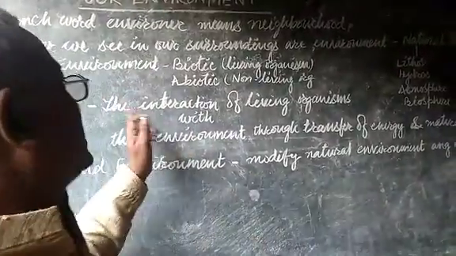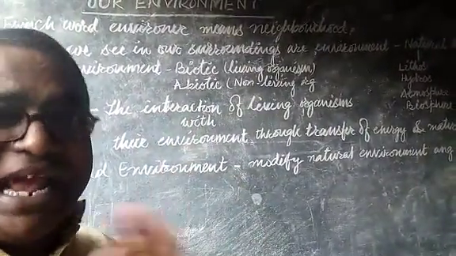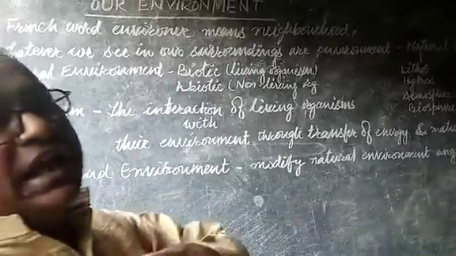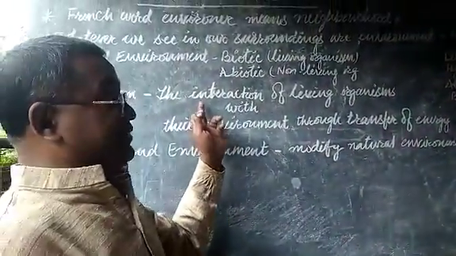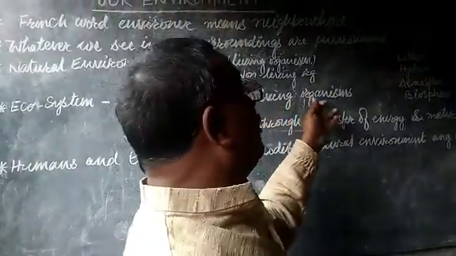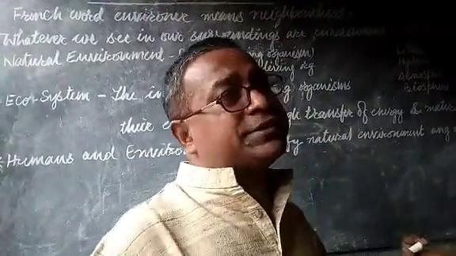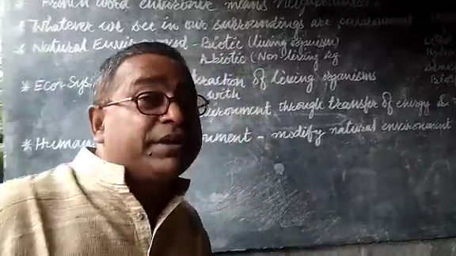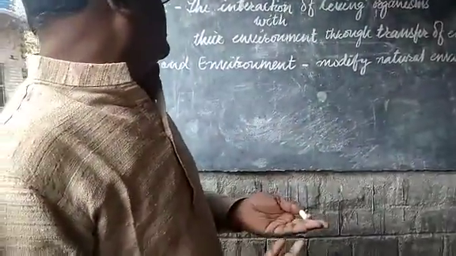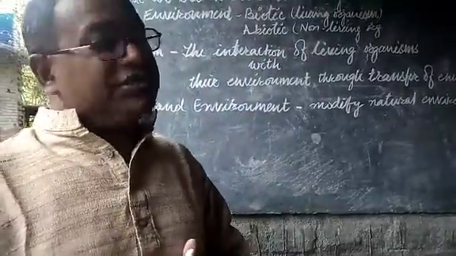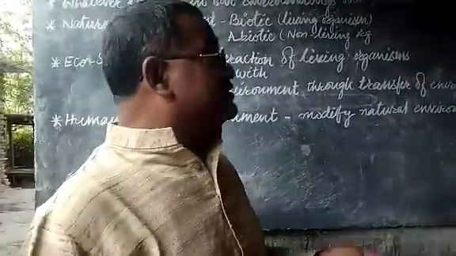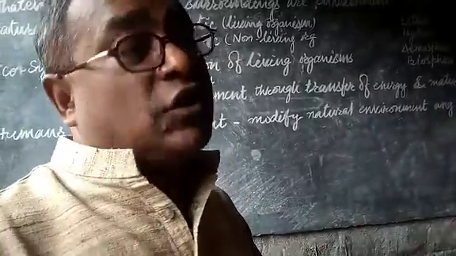Interaction means to interact with each other. All living organisms interact with their physical environment, and in this scenario they transfer energy and materials also.